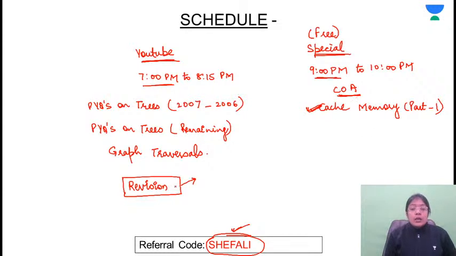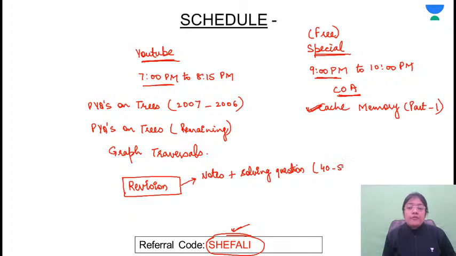Okay, now revision करने की हम बात कर रहे थे. If you are just revising the notes and solving the questions which are there in your notes, so you can score maximum, अगर आपको बहुत अच्छे से understanding है, then you can score up to 40 to 50 marks.